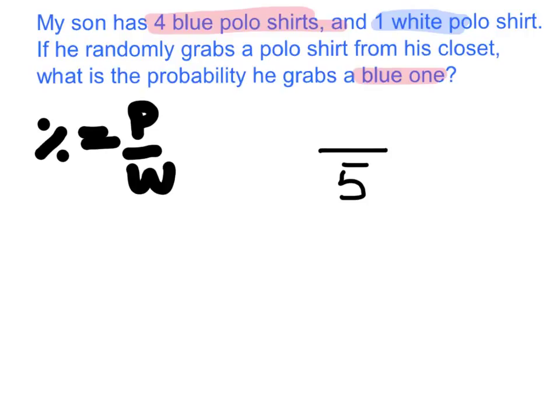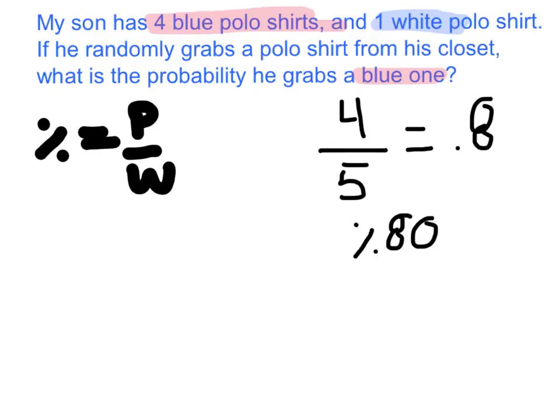In total, there are 5 possible shirts we could choose from. The amount of shirts we want, or the part of shirts we want, are those 4 blue polo shirts. So out of the 5, we only want 4. And that in a decimal would be 0.8, which is equal to 80%.